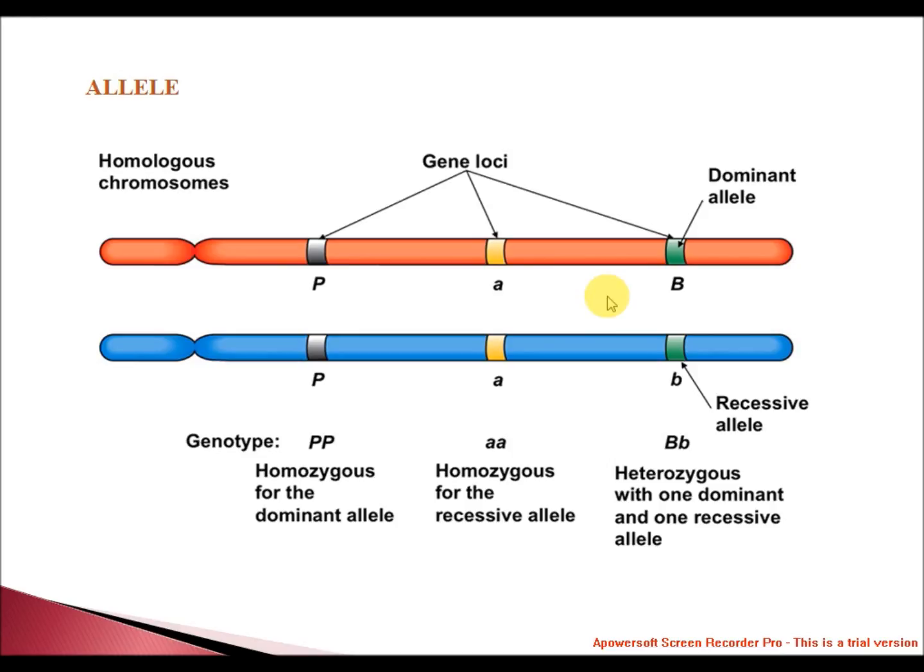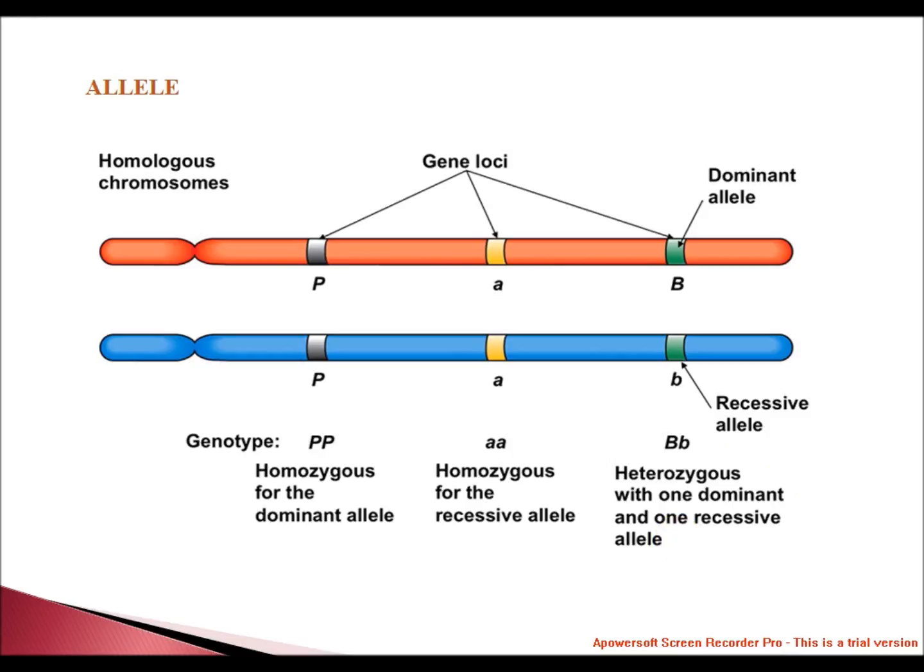Next is homozygous. Homozygous indicates they possess two identical alleles for a trait. These are the two homologous chromosomes. This is the homozygous of the dominant allele, the big P and big P. The heterozygous genotype possesses one of each allele for a particular trait. This is the heterozygous with one dominant and one recessive allele.